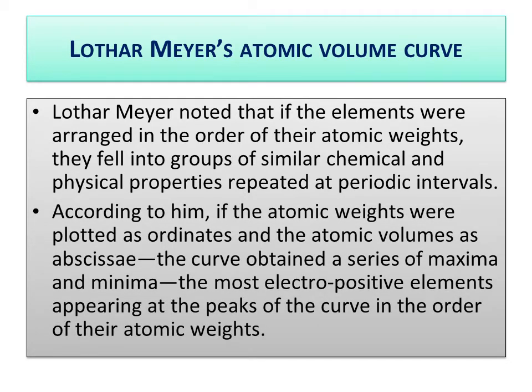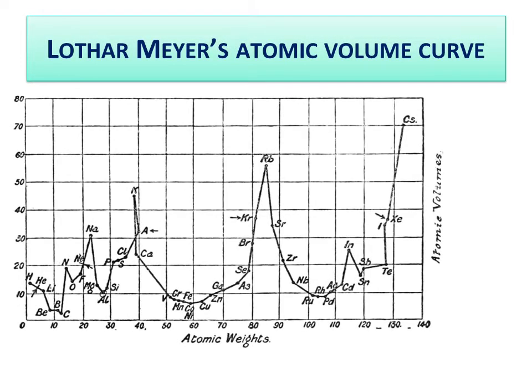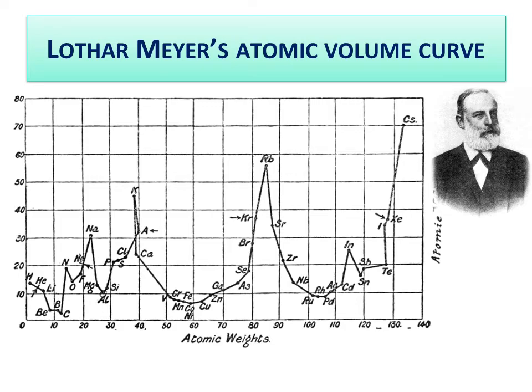According to him, if the atomic weights were plotted as ordinates and atomic volumes as abscissa, the curve obtained showed a series of maxima and minima, the most electropositive elements appearing at the peak of the curve. This is the Lothar Meyer atomic volume curve which he plotted.